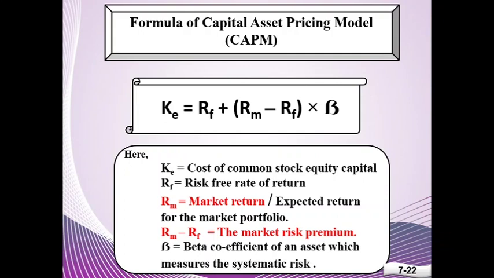Here, one thing is important. Only RM stands for market return, but the difference between RM minus RF represents the market risk premium. This is the reward an investor receives over the risk-free rate for investing in shares that have the same level of risk.